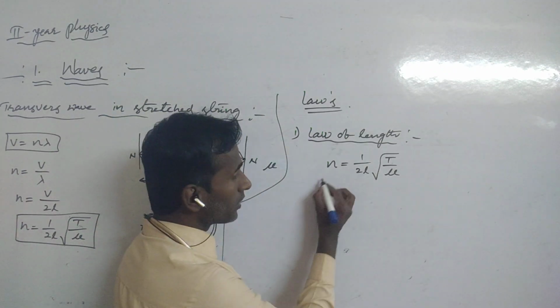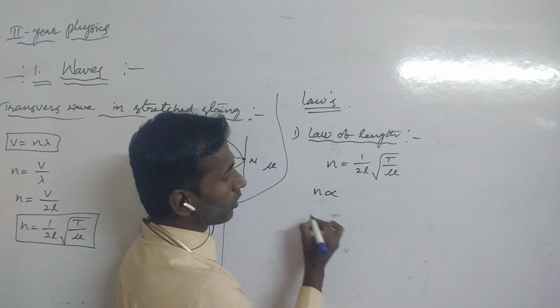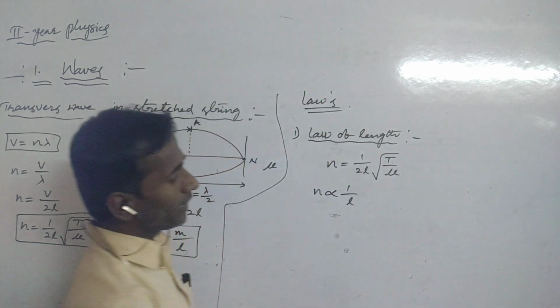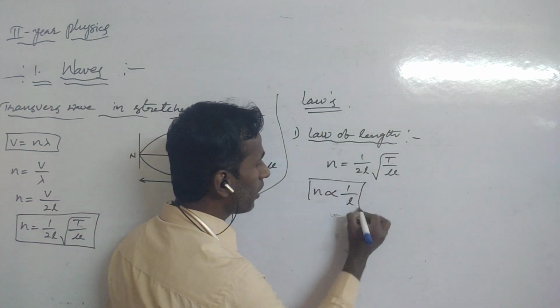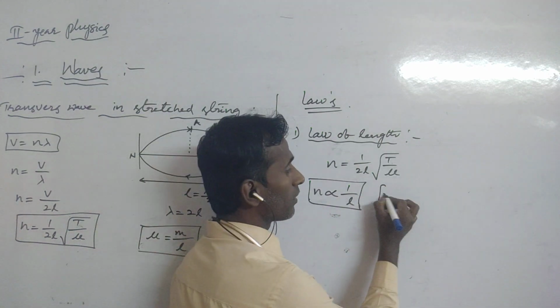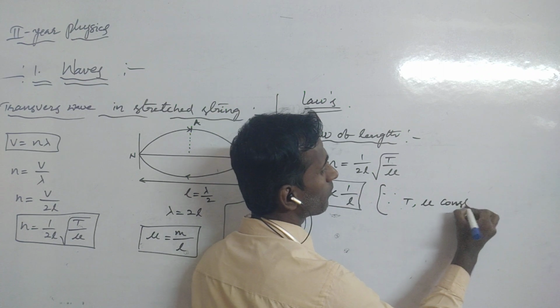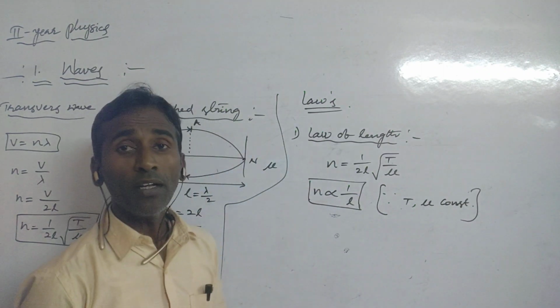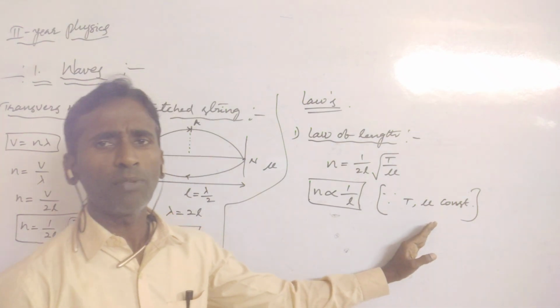So from this formula, N is directly proportional to 1 by L, or N is inversely proportional to the length of the string. N is proportional to 1 by L, where T and mu are constant.